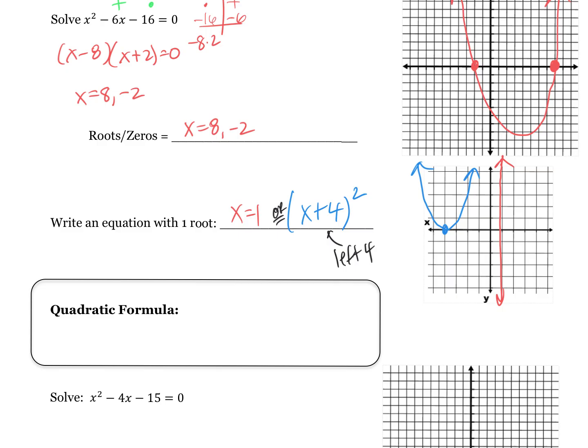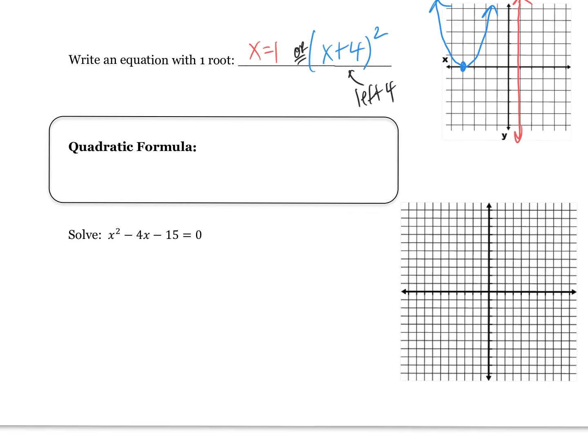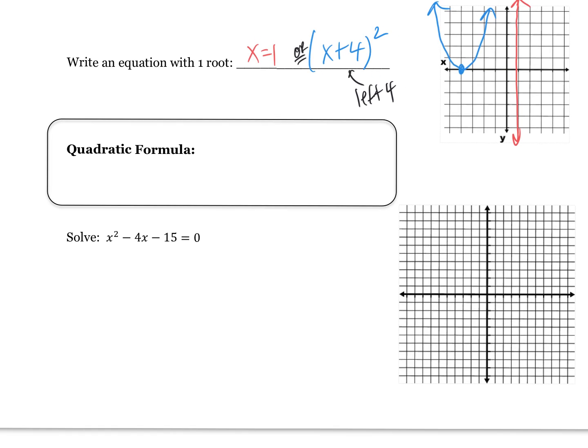Okay, you guys. So we're all about what are those roots. That's what we're most curious about right now. Those roots we can also find using the quadratic formula. Anyone remember what this is? Bless you. I got 3 gobstoppers for that quadratic formula. Bets, you think you remember? Is it negative b plus or minus square root b squared minus 4ac divided by 2a? How did you remember that?